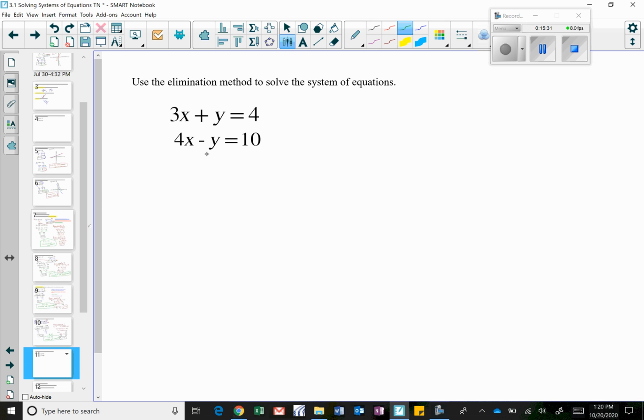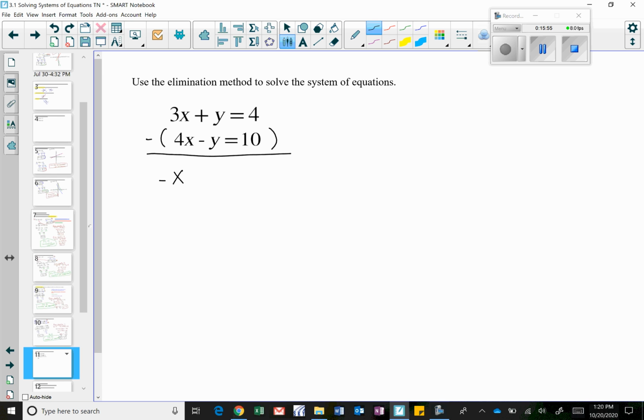So it looks very tempting, like I could go ahead and subtract the bottom equation. However, if I did that, I would get 3x minus 4x gets me negative x, and that's fine. But the problem is I have this positive y minus a negative y.